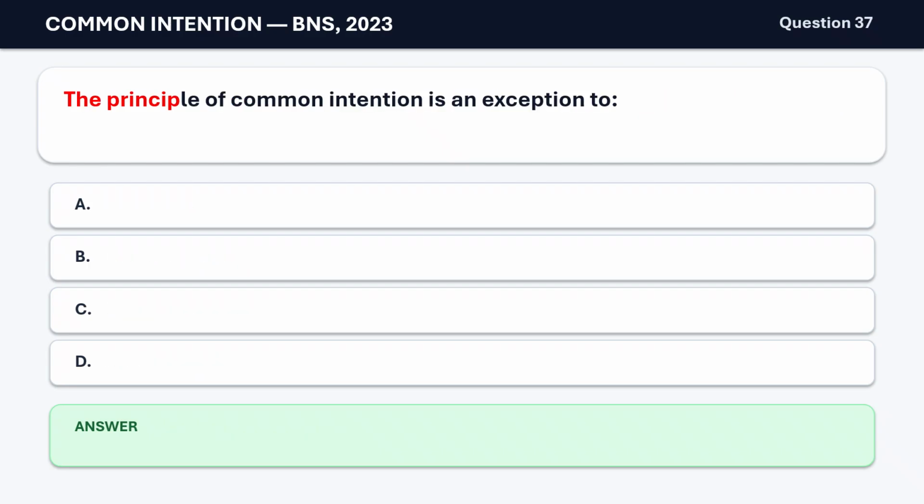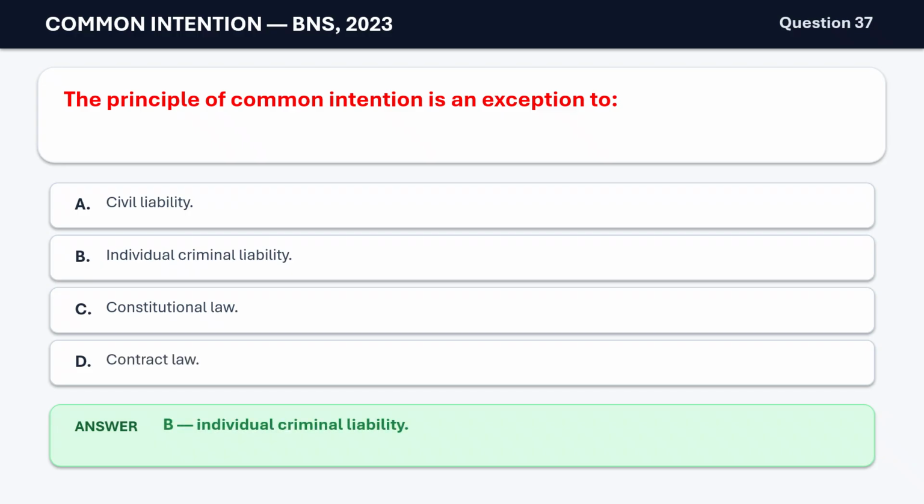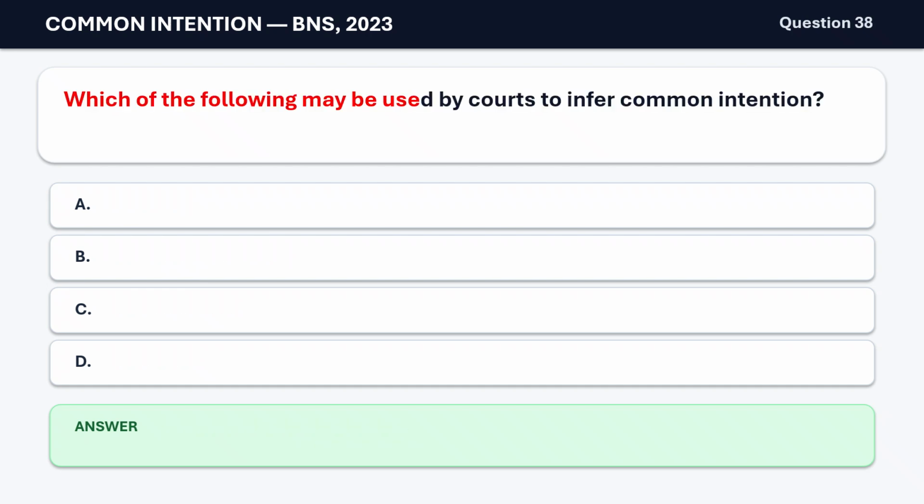Question 37. The principle of common intention is an exception to A. Civil liability. B. Individual criminal liability. C. Constitutional law. D. Contract law. The correct answer is B. Individual criminal liability.